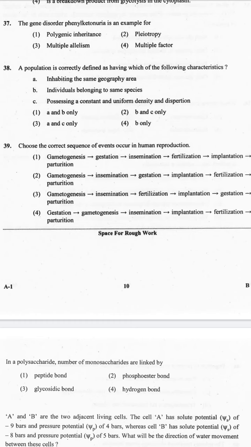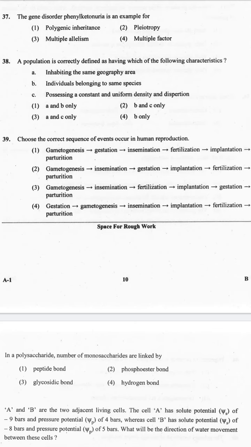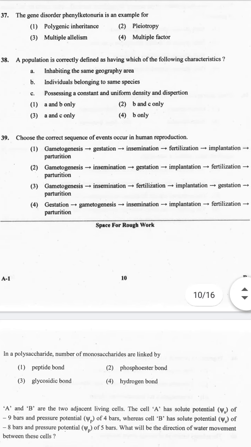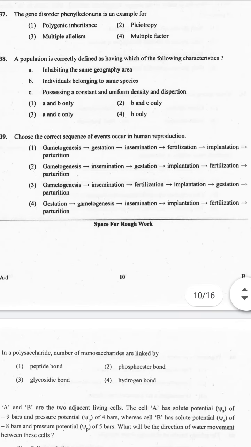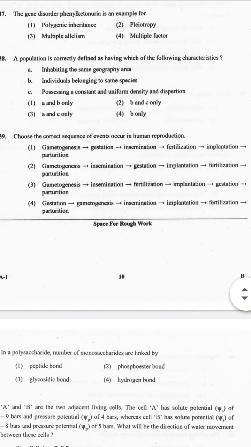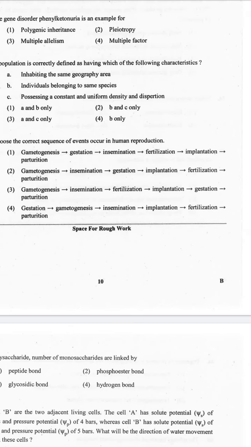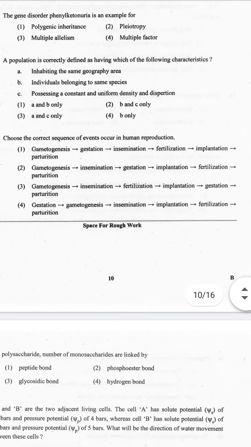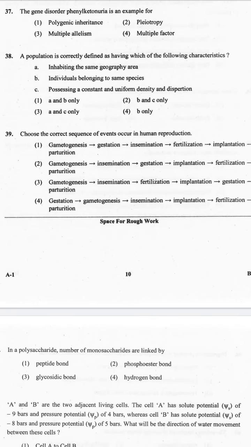Choose the correct sequence of events occurring in human reproduction. So here in the given 4 options, the correct sequence is option 3. It means gametogenesis takes place first. Next, insemination takes place, followed by fertilization, implantation, gestation period, and parturition, which means delivery. This is the correct sequence of human reproduction in females. So the correct answer is option 3. Hope you understood this one.